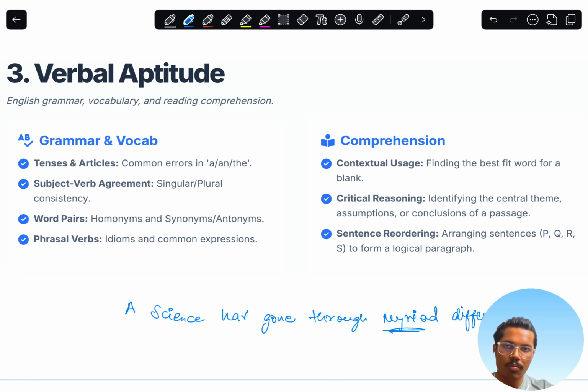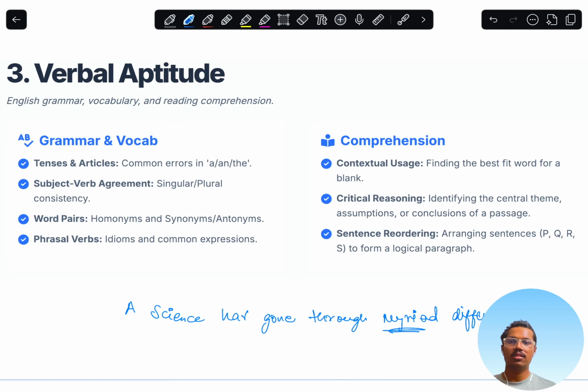If you don't know, there is no point in giving a random guess, because you will fail in it. Most of my friends, even a person very close to me, made the same mistake, which cost him. He was at 68 rank, and if he had done it correctly, he might have gotten under 30 rank also. So losing marks in aptitude is the worst thing you can do. You can just skip it rather than doing a wrong question and getting a negative. Taking zero is better than taking a negative if you know that the answer is not correct.